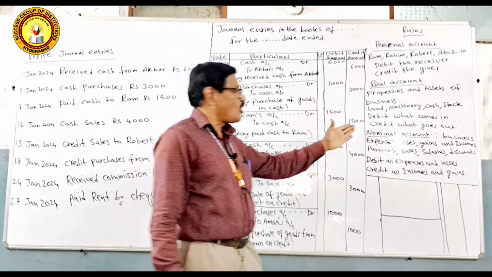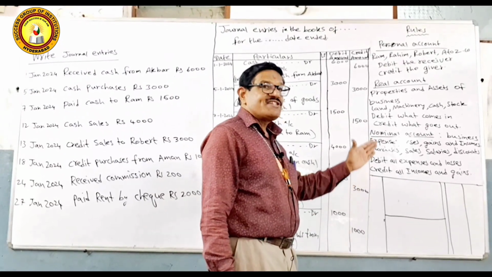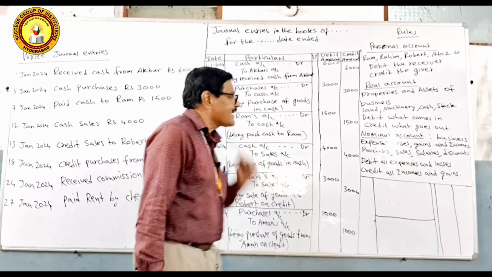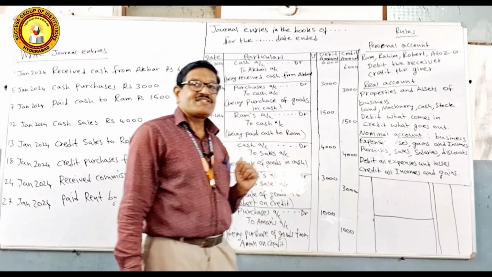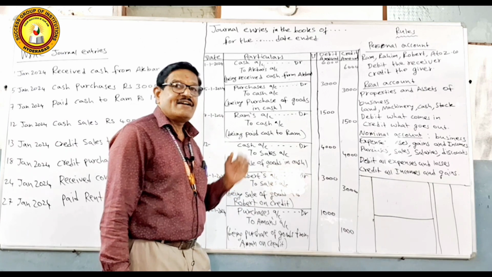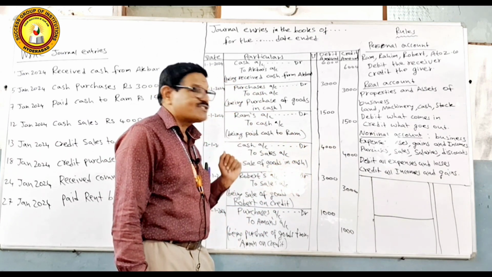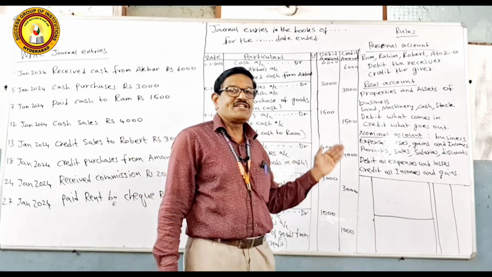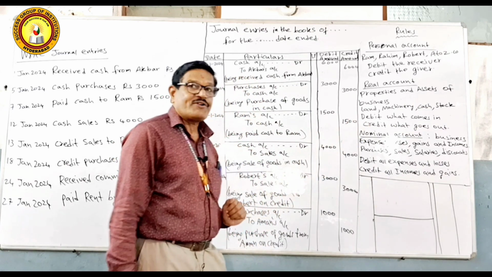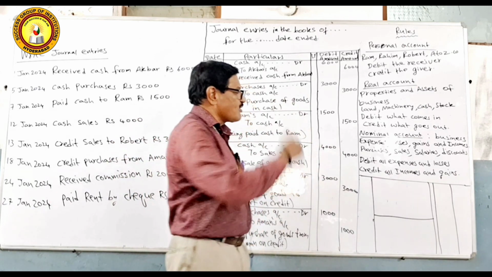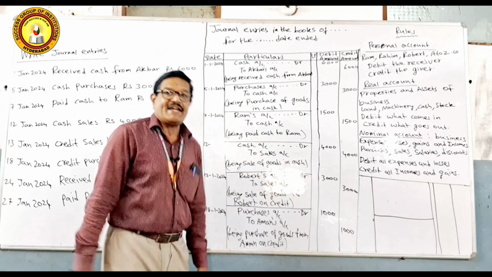Now we come across the nominal account. Every business has certain expenses, losses, gains and incomes, and this account deals with such kinds of expenses, losses, gains and incomes. For example, purchases, sales, salaries, discounts, commissions, all this comes under the nominal account. Here the rule clearly states that debit all expenses and losses, credit all incomes and gains.